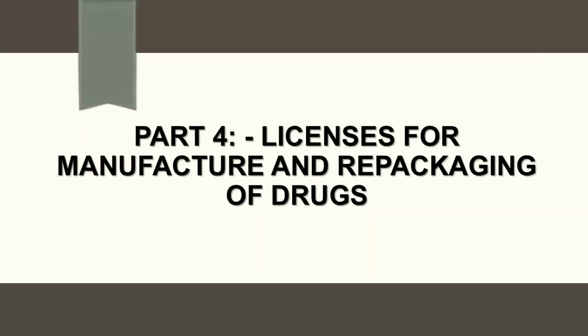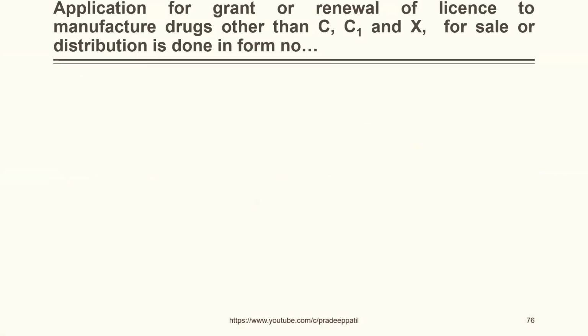Moving to the next part, licenses for manufacture and repackaging of drugs. This part is important for B.Pharm students. You being diploma students, you can just go through these. It is not very important, but just for the sake of reading it, you can go through this. So part 4 basically is not for your use. Okay, so moving to the multiple choice questions.